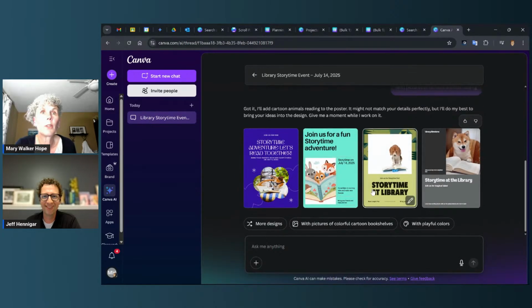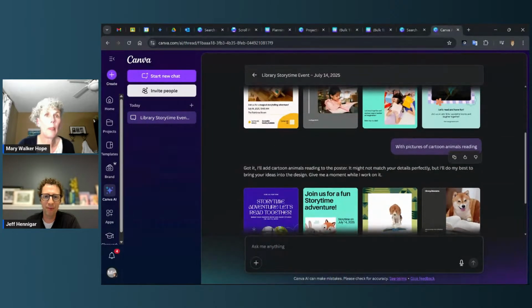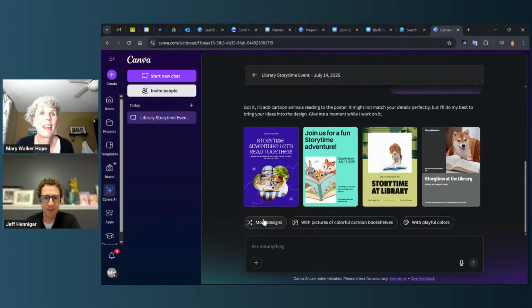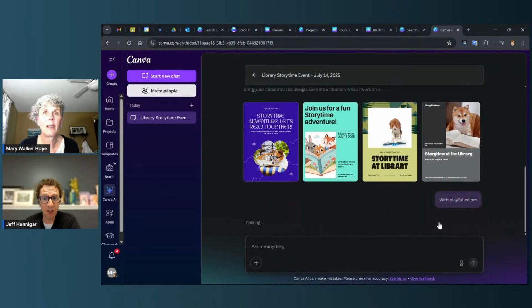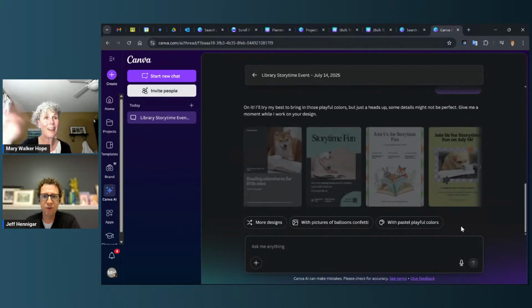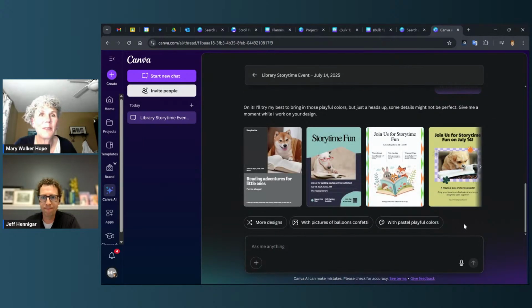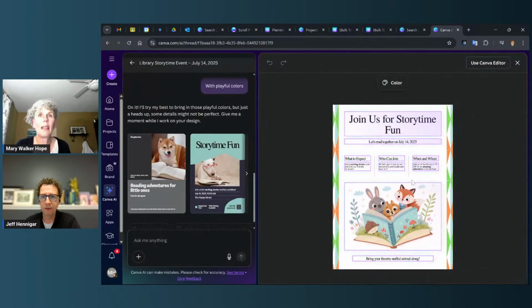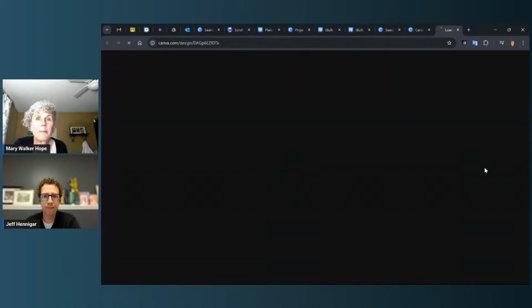Okay, here we go. Good. It gave me, I kind of clicked past it. Actually, it's just like this. It gave me some more options, like more designs, or it said with animals reading books was what the button was that I clicked. So now it's giving me the option. I can say more playful colors. Let's do that. Let's see what they look like. Thank you. And this is what that revision process looks like. Yeah, that's great. Something like this is kind of what you're picturing, eh? Exactly. And then go up to use Canva. Yeah.